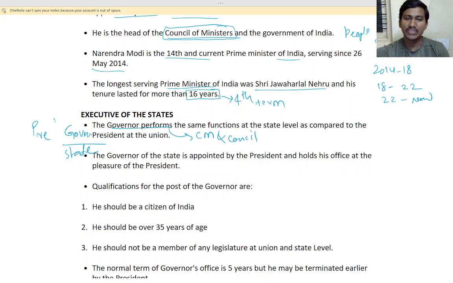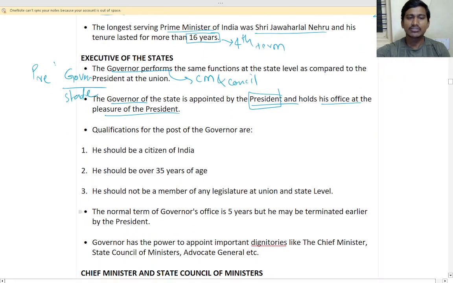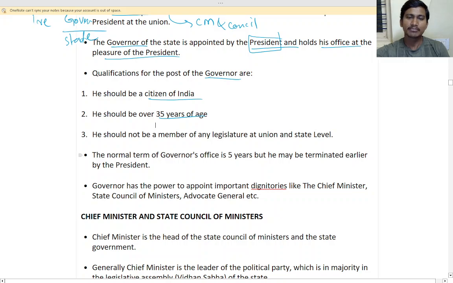The governor of the state is appointed by the president and holds office at the pleasure of the president. Qualifications to become governor: he should be an Indian citizen, 35 years of age, same as the president.